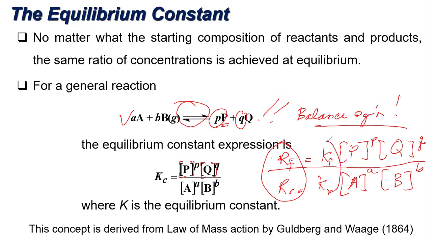So all in all, we can combine these two K's into what we call the equilibrium constant. The equilibrium constant here is a combination of the constants of the forward and the reverse reaction. This concept is derived from the law of mass action by Guldberg and Waage.